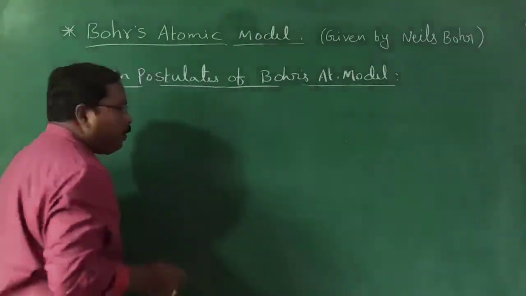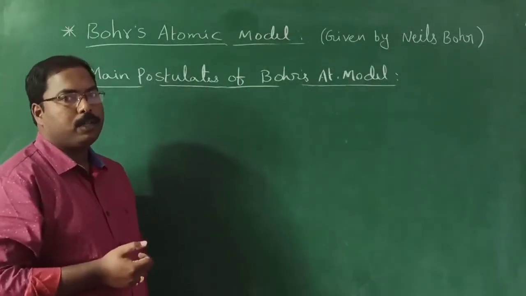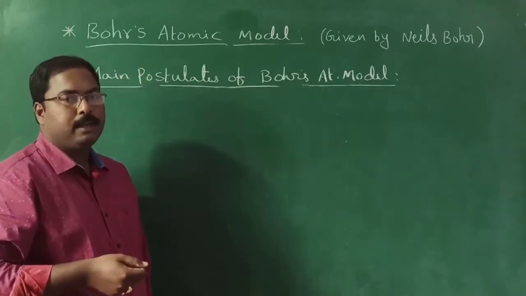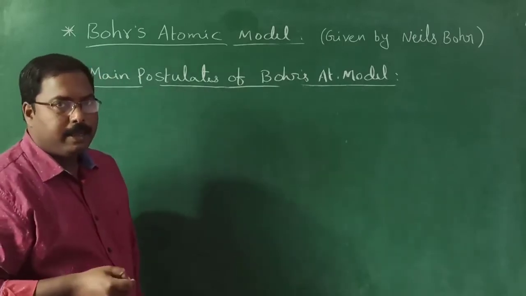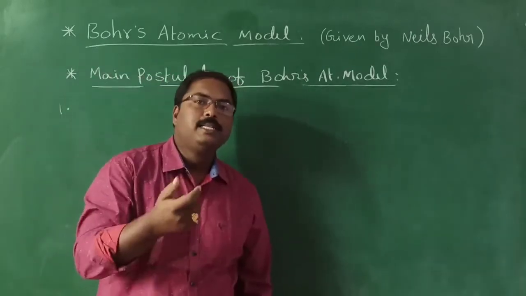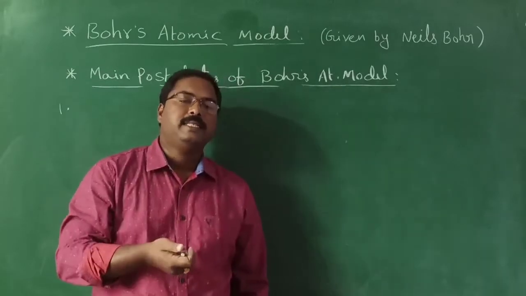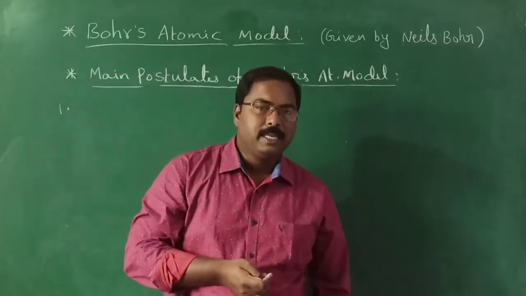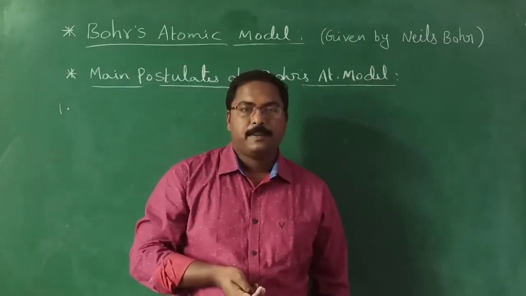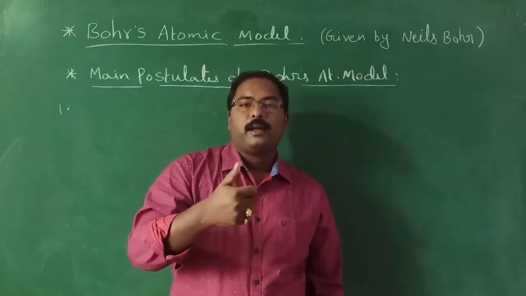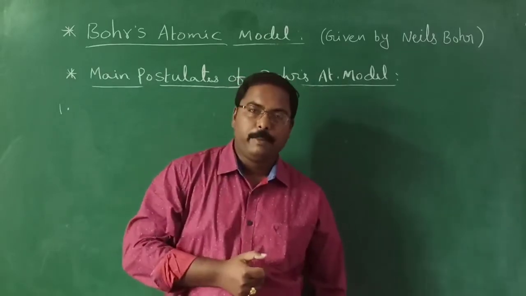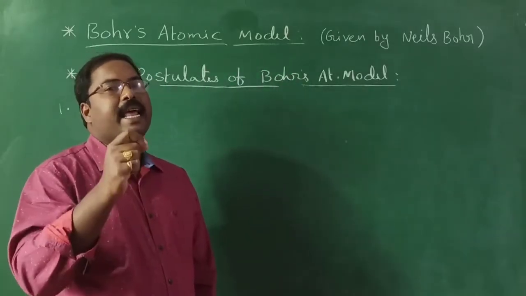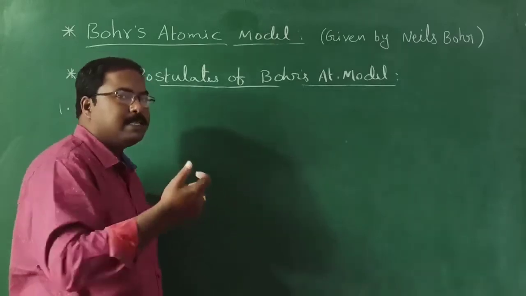Here, the main drawback we discussed is how Rutherford failed to explain: when the electron is continuously moving around the nucleus, according to classical mechanical theory, every charged body radiates or releases energy. So after some number of revolutions, the energy of the electron will become zero, and the atom will collapse. Now that drawback was successfully overcome by Bohr's atomic model. Here he introduced the concept of stationary energy levels. So what is that? Let us see.